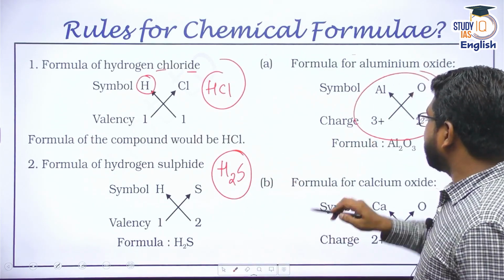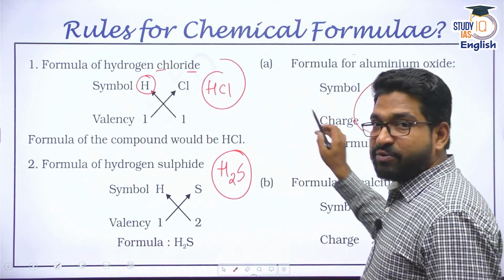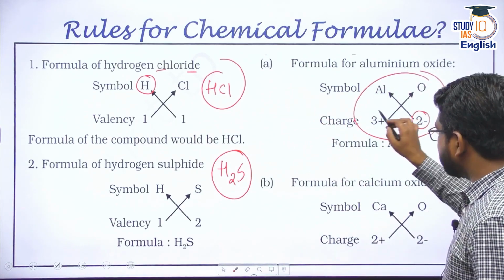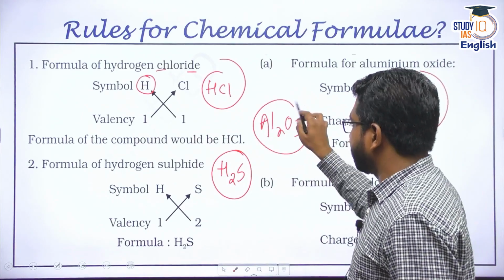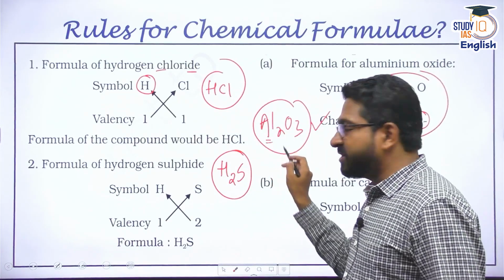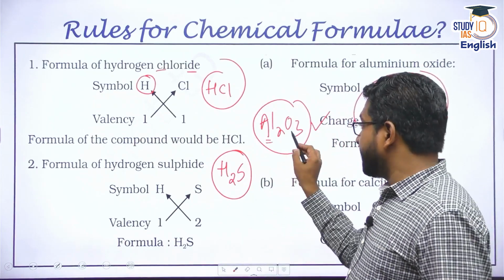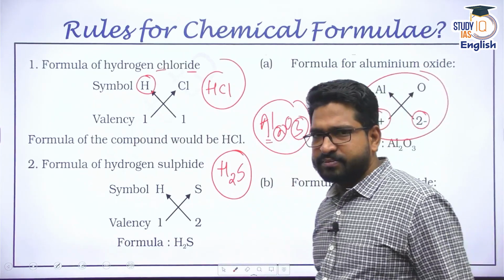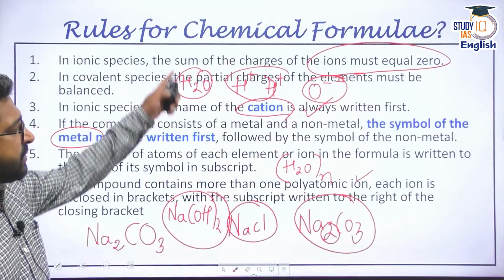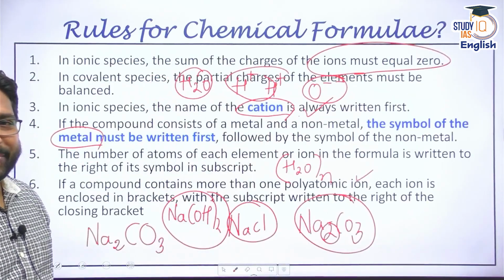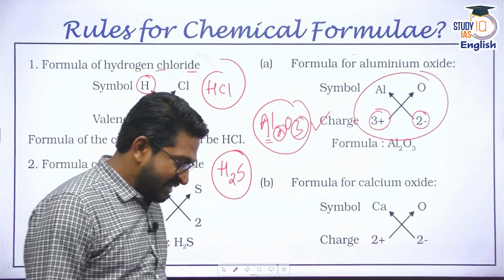Similarly, I write Al2O3 because I want to balance these two. See, Al2O3. Always metal first, and they have to be balanced. Our primary focus is not about balancing, but I want you to know these things for sure. Okay, how do you write a chemical formula, right?